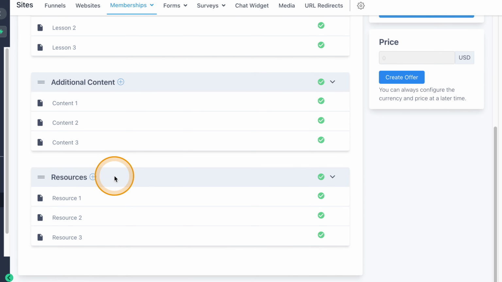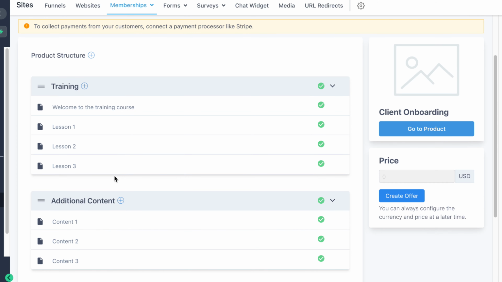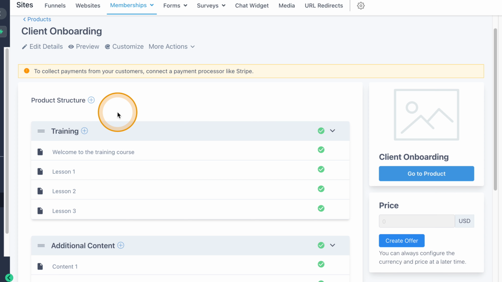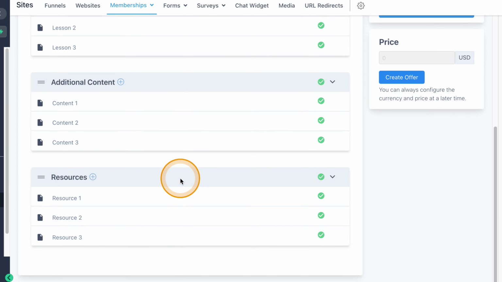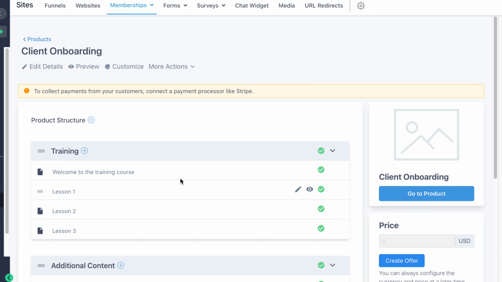These are fairly common things that a lot of people will include, but as we showed you, you can add as many of these training modules as you want. I would certainly say that best practices would indicate 3 to 5 modules in each area of the training, in each section, is all you really want to do. So you can do, for example, a welcome, 3 lessons inside of one module, and then that module sits inside of the client onboarding training. Hopefully this helps in walking you through how to set up your first product.